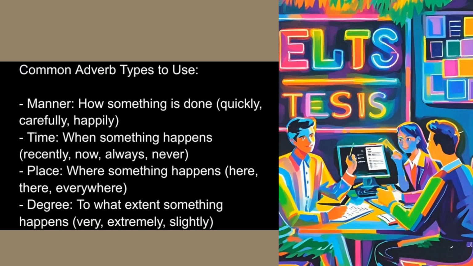Common adverb types to use. Manner, how something is done: quickly, carefully, happily. Time, when something happens: recently, now, always, never. Place, where something happens: here, there, everywhere. Degree, to what extent something happens: very, extremely, slightly.